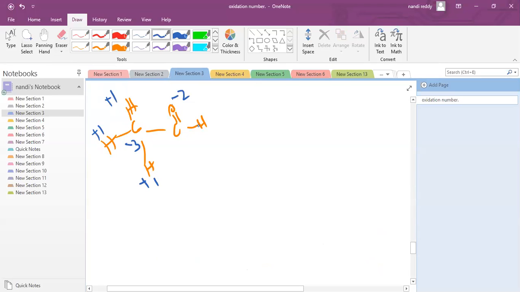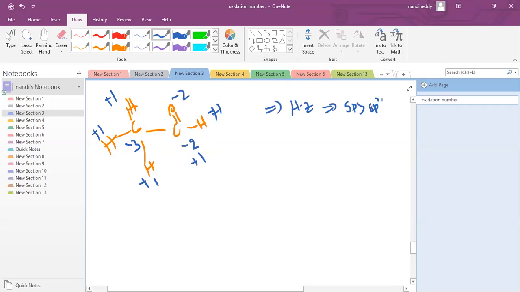Due to hydrogen, this is plus 1, sir. But we are getting carbon here. Due to carbon, oxygen is minus 2. Due to this hydrogen, plus 1. And actually, with respect to hybridization, we are going to discuss this in chemical bonding. Which one has sp hybridization, that is the more electronegative atom.